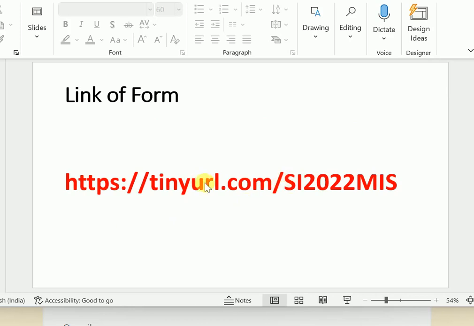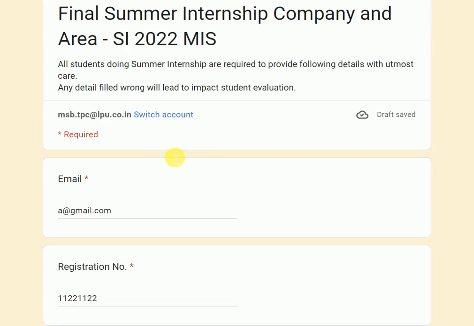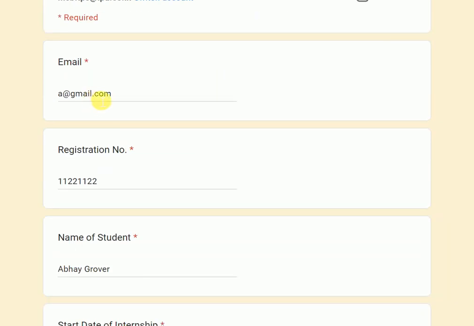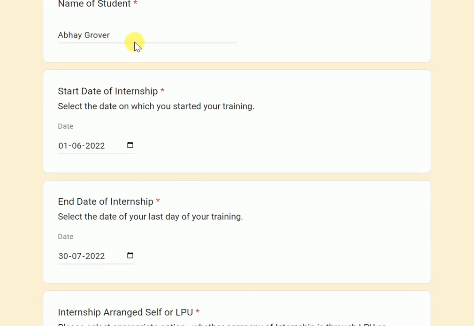The link of the form is this. When you click on this, the final summer internship area MIS form will open, in which first you will fill in your correct email ID. In any form, if you are not filling in the correct email ID, there are good chances that you will not get any response from our end if we want to inform you something. So make sure you fill in your right email ID, your correct registration number, and your name.